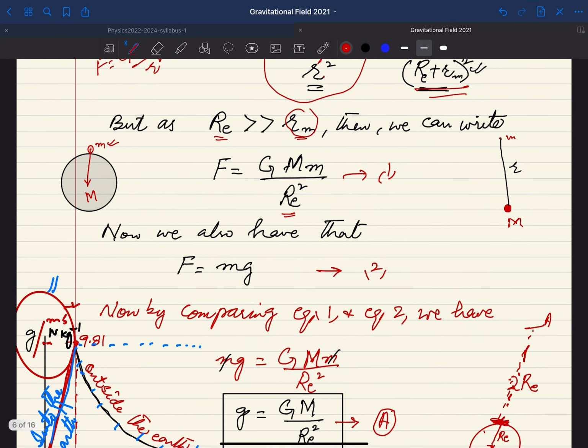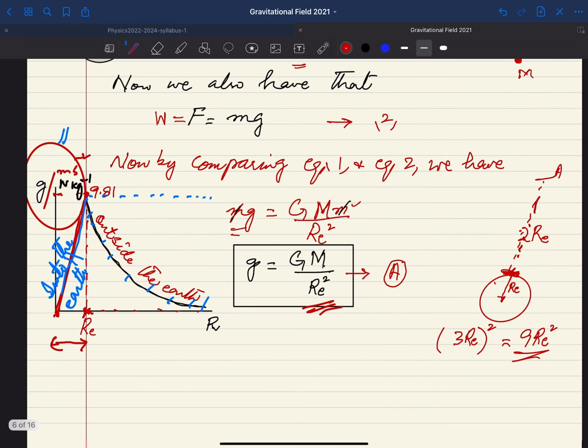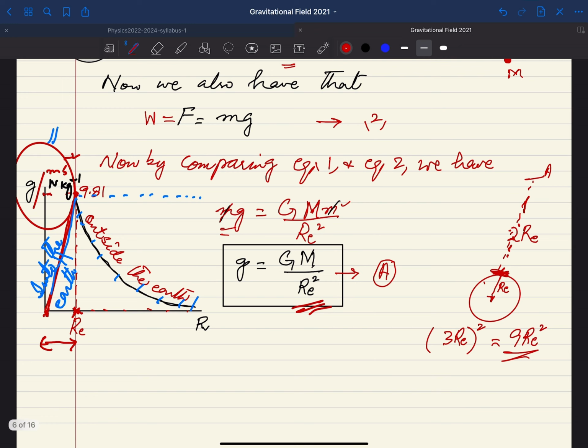So you can write that this is nothing but force or weight, which is mg. So instead of F, you can write mg. You can see that the mass small m will cancel out from both sides, and here we will have the equation as small g is equal to capital G M over Re square.